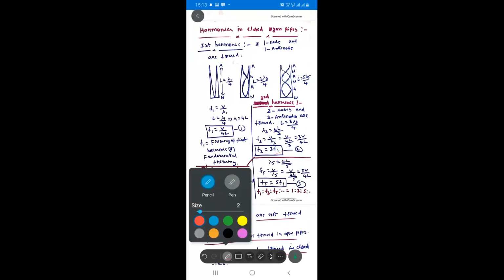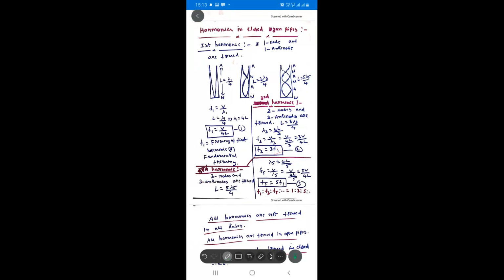F3 is equal to 3F1. That means the frequency of a third harmonic is equal to 3 times the fundamental frequency, 3 times the frequency of the first harmonic. So that is about the third harmonic.